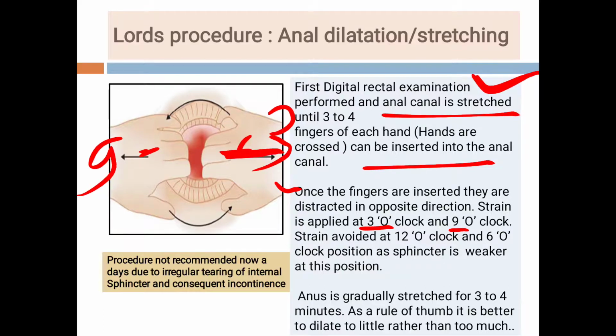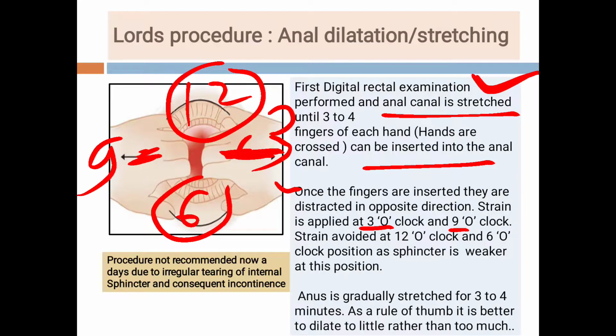The strain is applied at 3 and 9 o'clock, not at 12 o'clock and 6 o'clock, because at 6 o'clock and 12 o'clock the sphincter is weak, and that's why the pressure is applied only at 3 o'clock and 9 o'clock. By doing this, the sphincter is stretched, and it leads to relaxation of the sphincter in the postoperative period. But students, nowadays this procedure is not recommended because there is an irregular tearing of the internal sphincter, leading to incontinence. So nowadays this procedure is not routinely done.